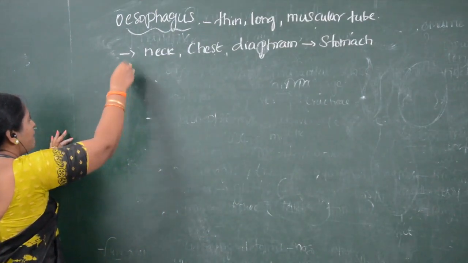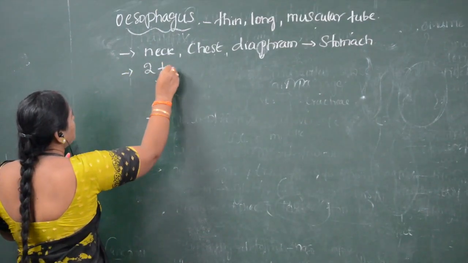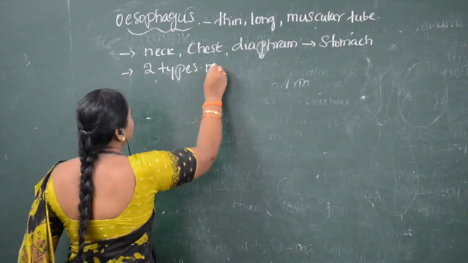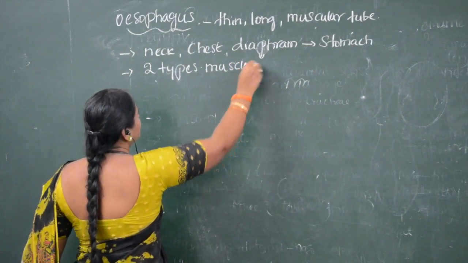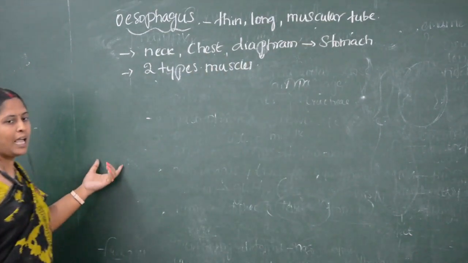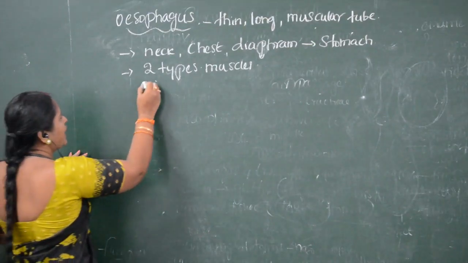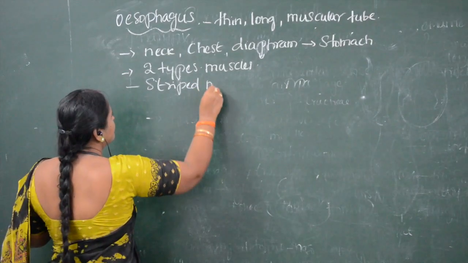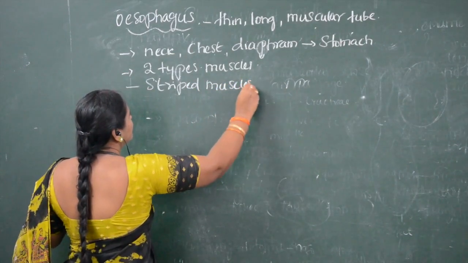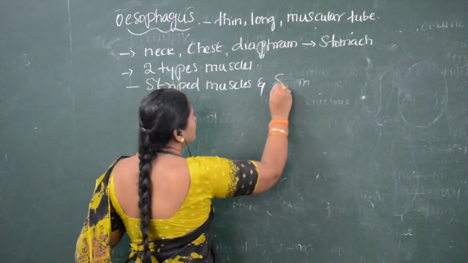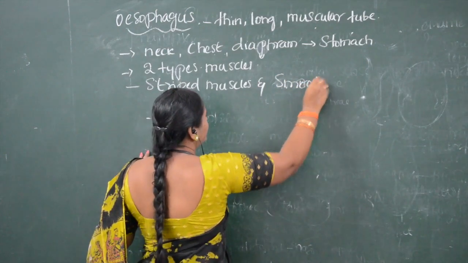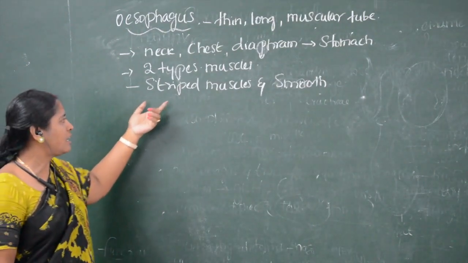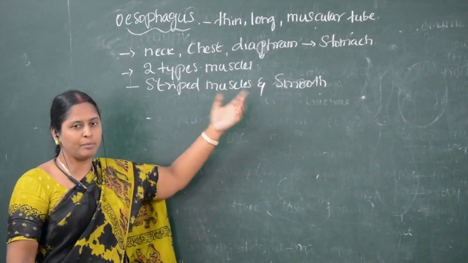Esophagus is made up of two kinds of muscles: striped muscles and smooth muscles.